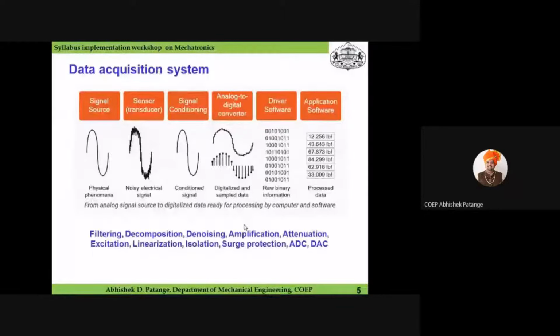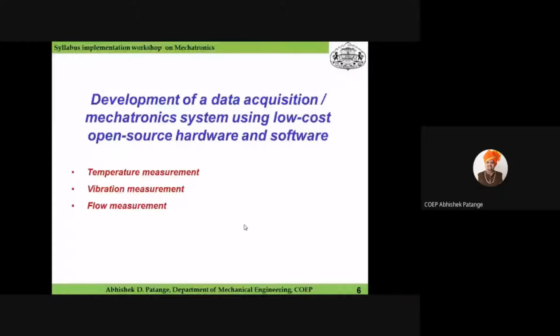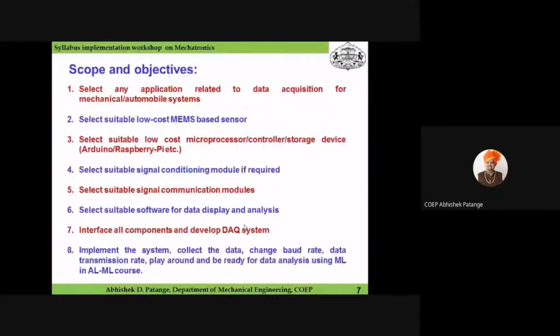This is the basic idea behind the data acquisition system. Now I would like to explain 4 different examples where a system is being developed for measuring temperature, for measuring vibration, and for measuring flow. I would like to begin with the first measurement, that is temperature measurement. If I want to develop a temperature measurement system, what will be the scope and objective of this experiment? There are 8 scopes and objectives which I would like to explain in detail in further slides.